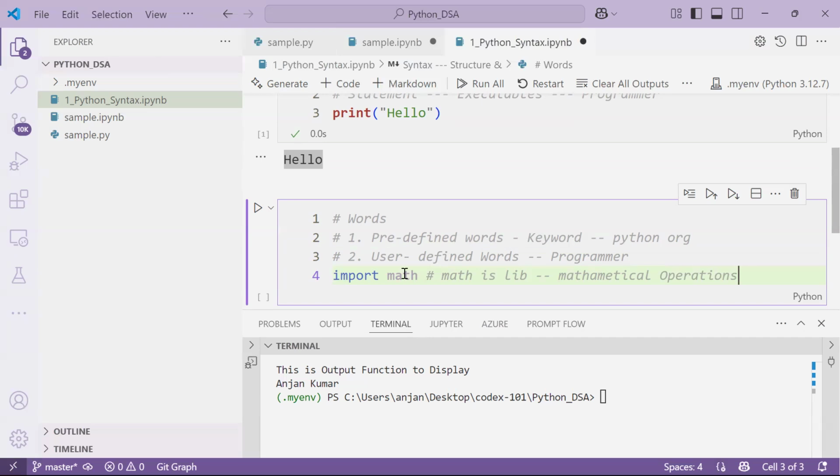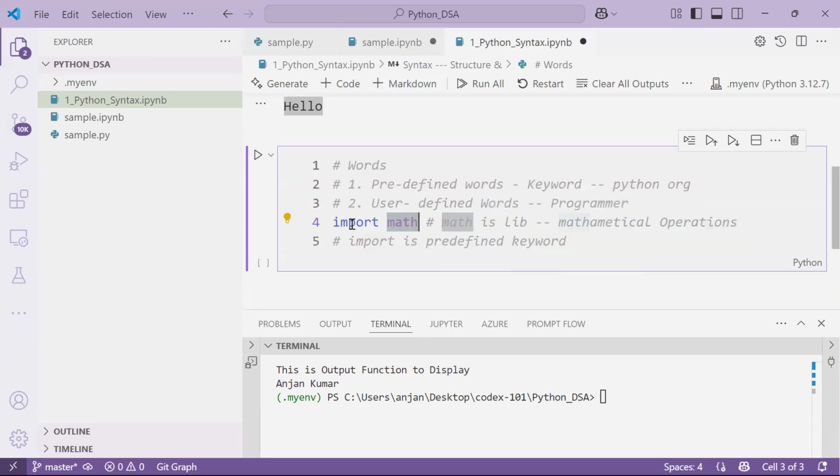This math library you can import with the help of the import keyword. So here import is a predefined keyword. With the help of the predefined keyword, we can import libraries into your program. That is the functionality.